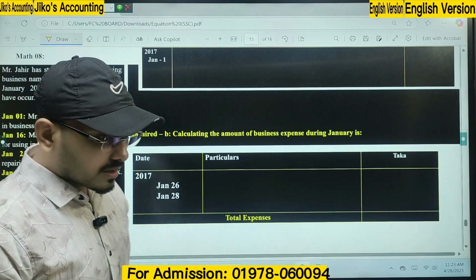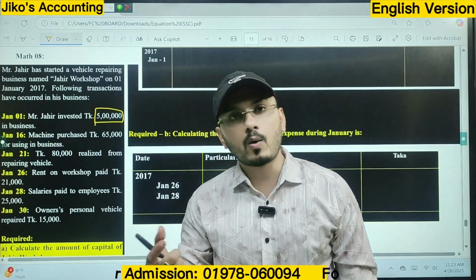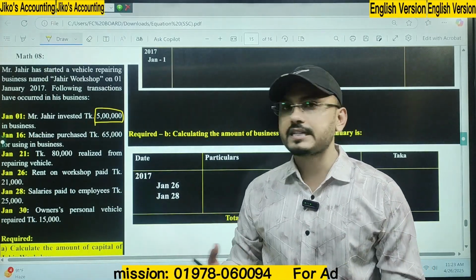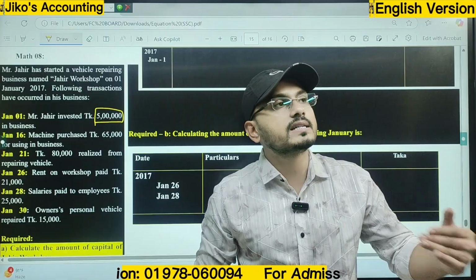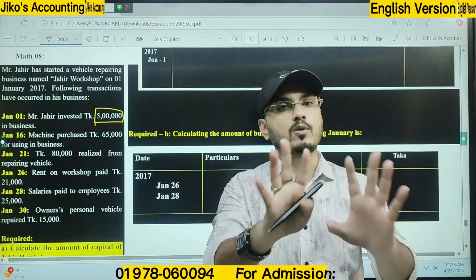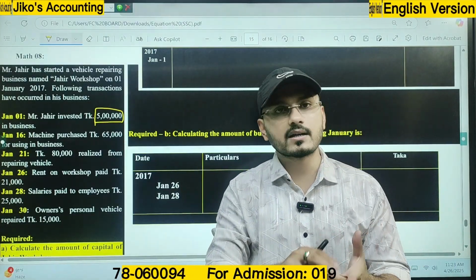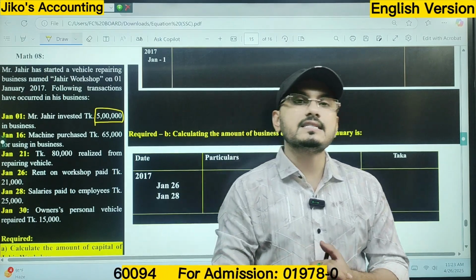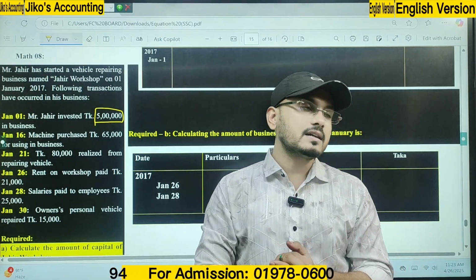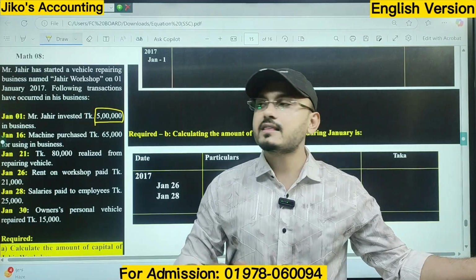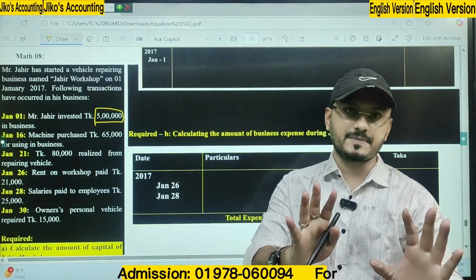The amount brought by the owner to the business should always be considered as capital. It doesn't mean only cash should be brought. It might be cash, furniture, bank account, whatever is brought by the owner to the business, it is always considered capital.